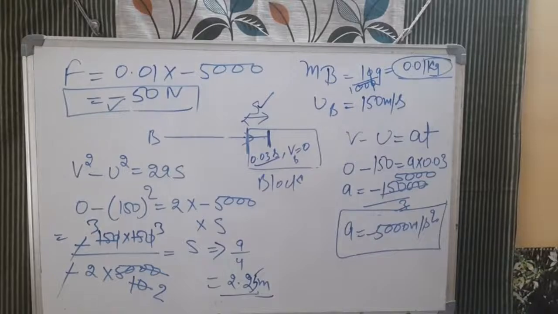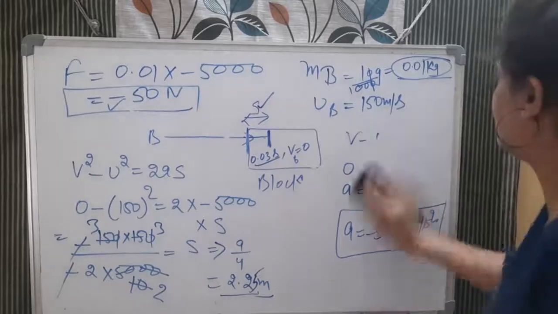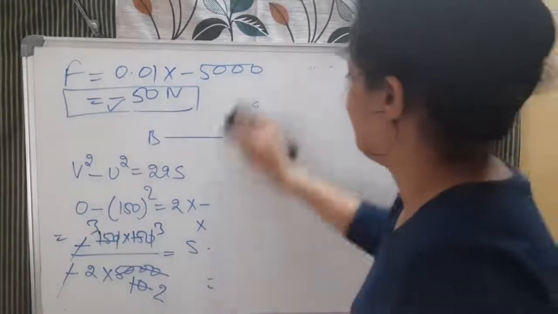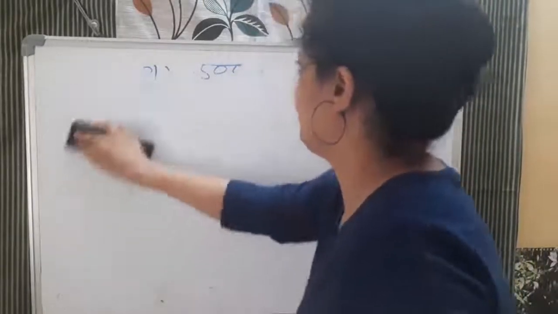Now we are moving to the next question. Question number 15. An object of mass 1 kg. Then we will start that question, and then we will complete this NCERT exercise. So this question is saying an object of mass 1 kg traveling in a straight line with a velocity of 10 meter per second collides with and sticks to a stationary wooden block.